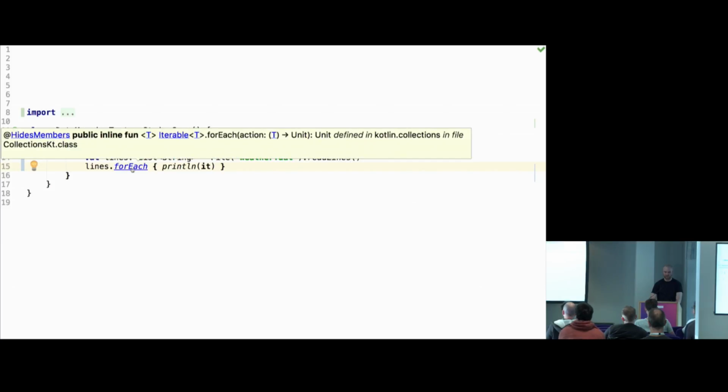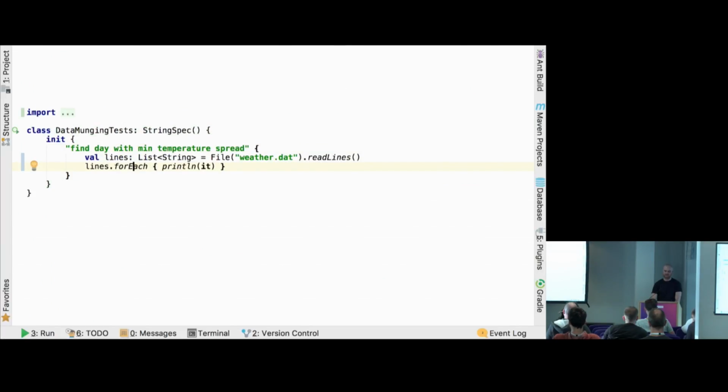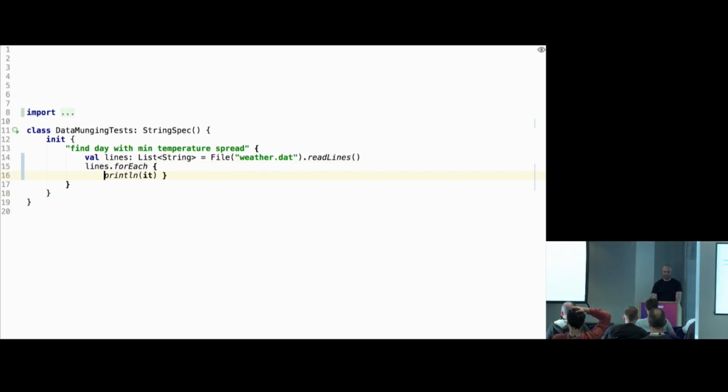As you can guess, this forEach doesn't really exist in Java. So this is, again, an extension method on iterable of type T. This is how you do generics. Then forEach takes one argument, which is action. Action is a lambda of this type. So this is the syntax for specifying the type of a lambda. Its input is T, then it returns unit, which means void. It just does some side effects. And here it does println it.